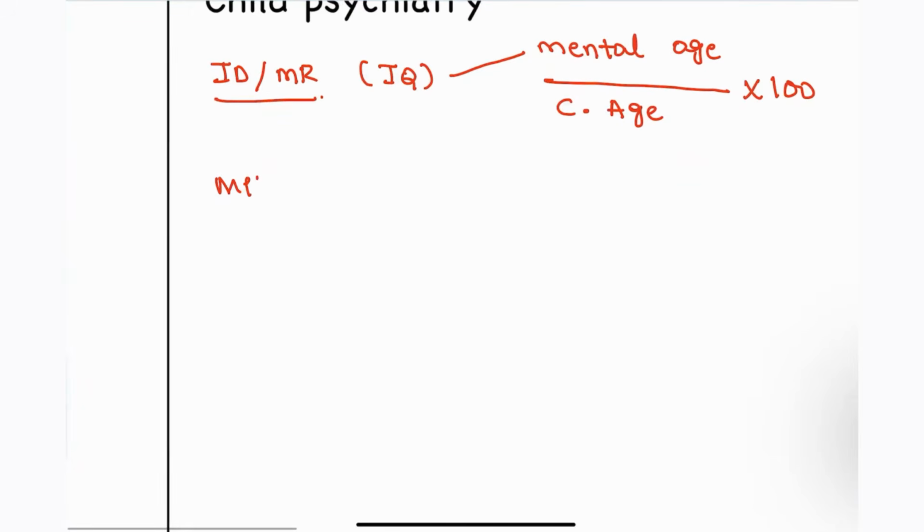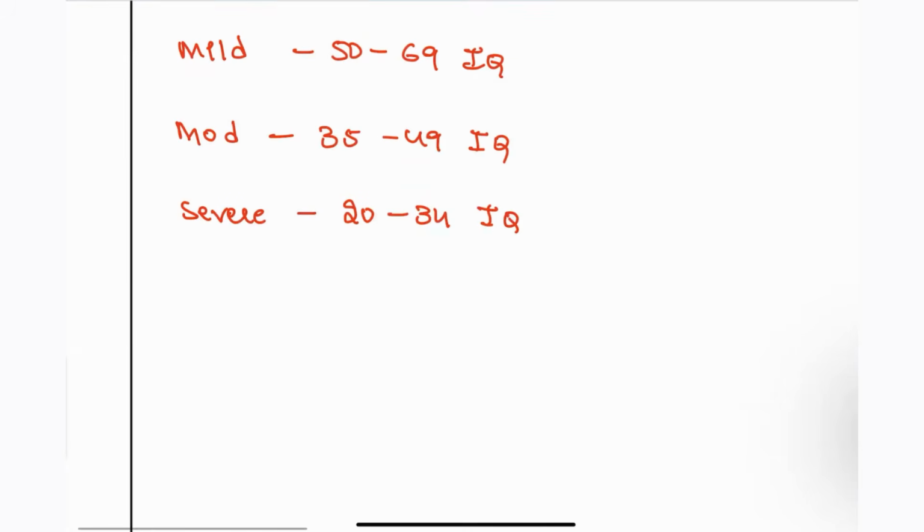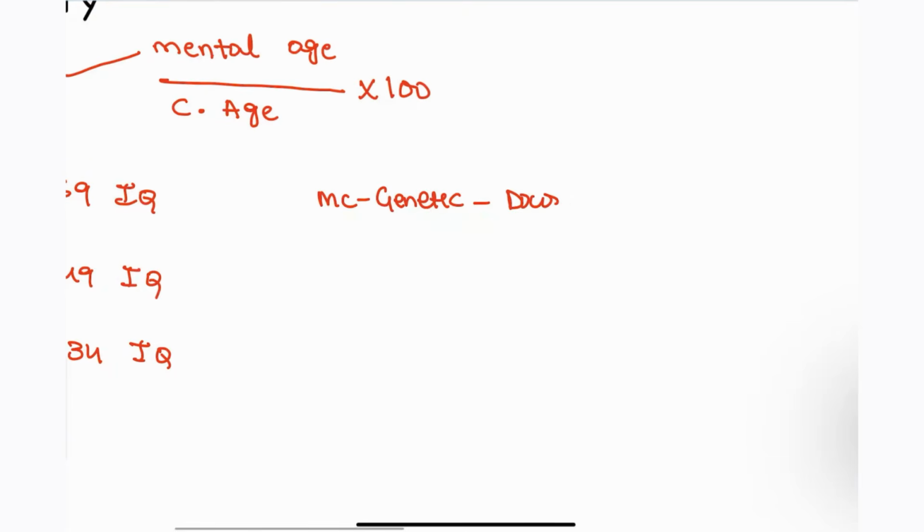Next, what is mild? Usually 50 to 69 IQ is considered mild. Next, moderate is 35 to 49 IQ. Severe is 20 to 34 IQ. Profound is even less than 20. Who is the most commonly affected? The most common genetic cause is Down syndrome. And if it is an inborn error of metabolism, then it is phenylketonuria.